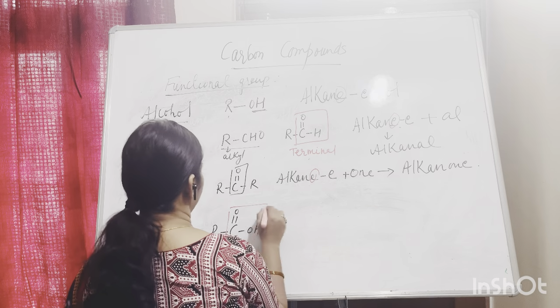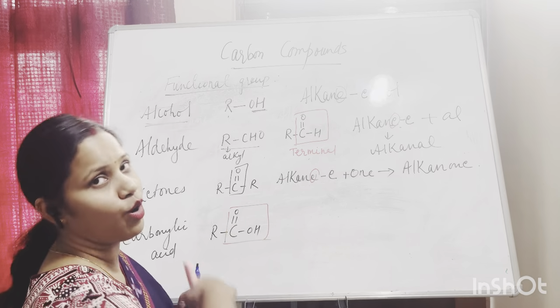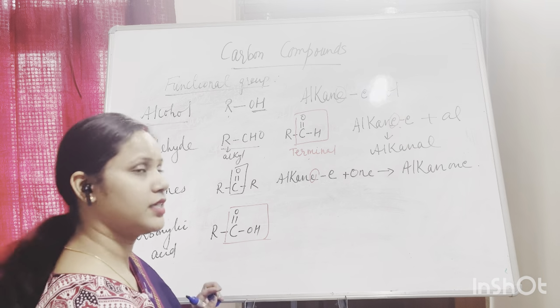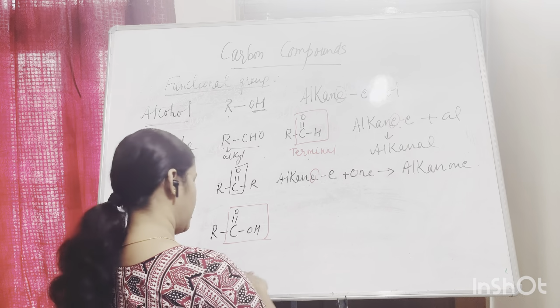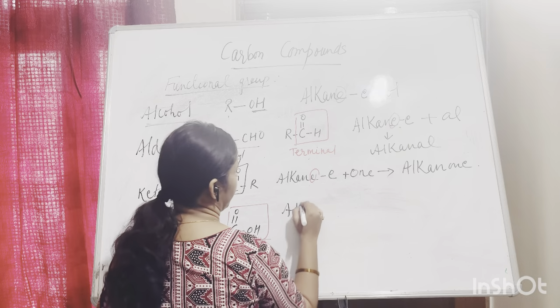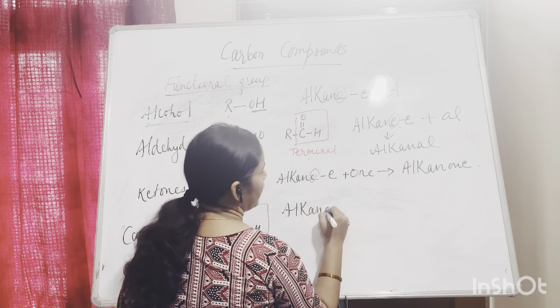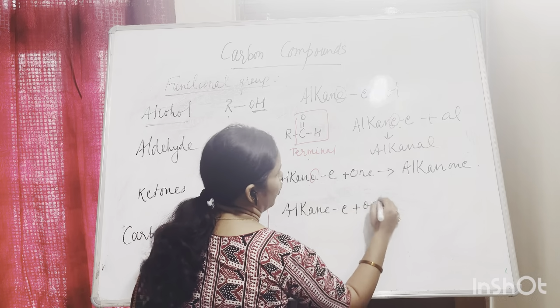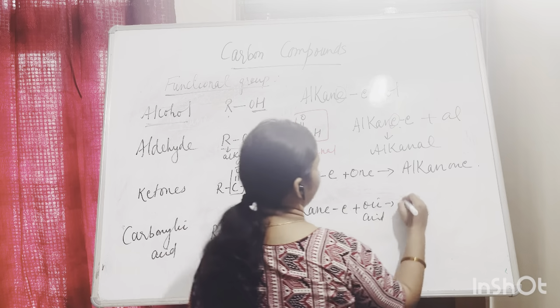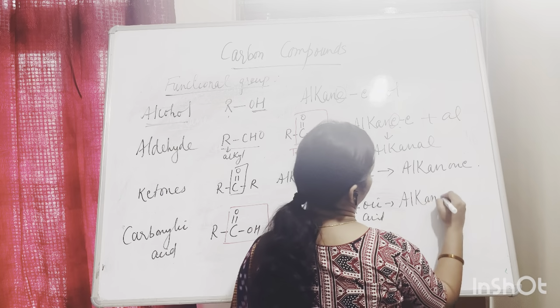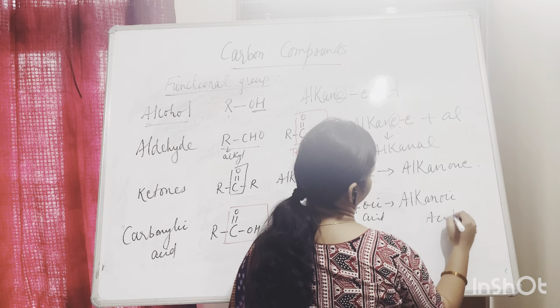This is the functional group. This also on the terminal end. ठीक है? ये भी हमेशा terminal पे ही होगा. ये आप हमेशा ध्यान रखेंगे. Alkane minus E plus oic acid. So it will become alkanoic acid.